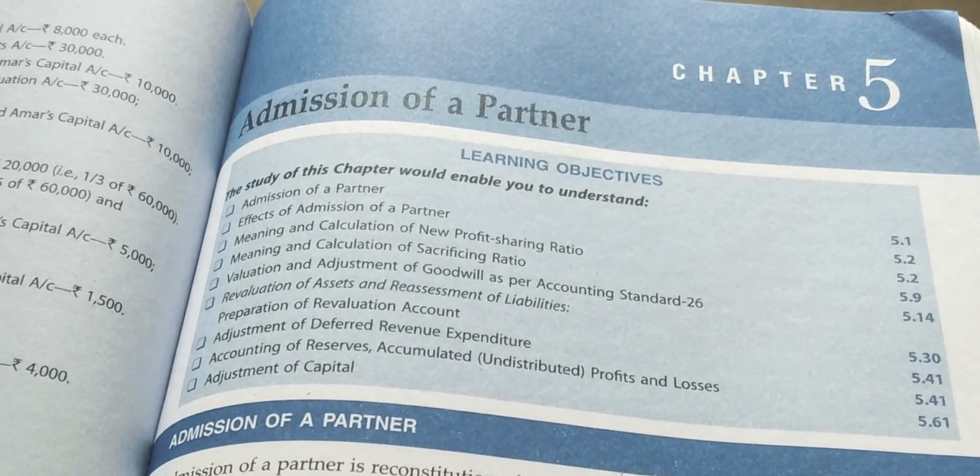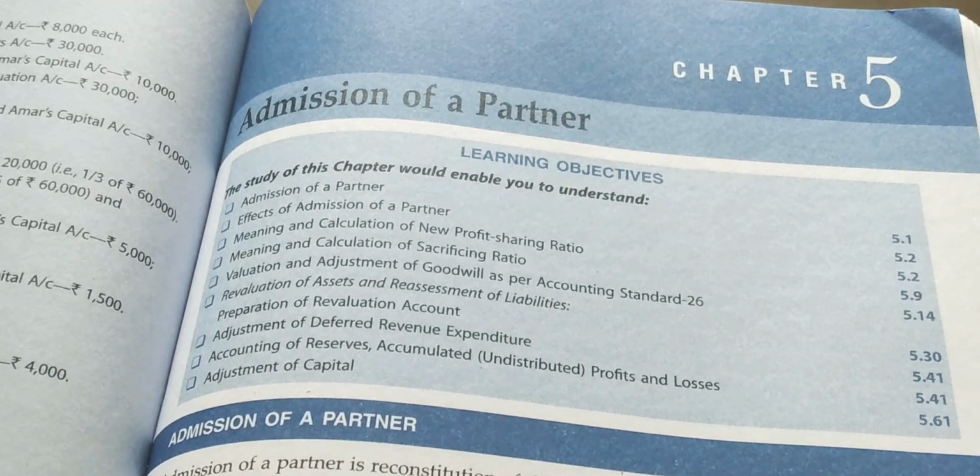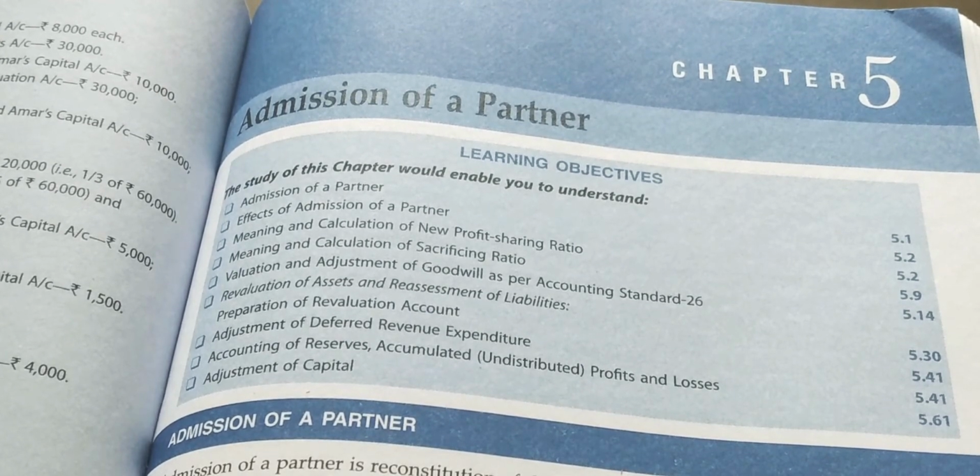These are the basic things for all the chapters of partnership. These topics are also included in admission, in retirement, in death, in dissolution. So remember that topic and go through that video.